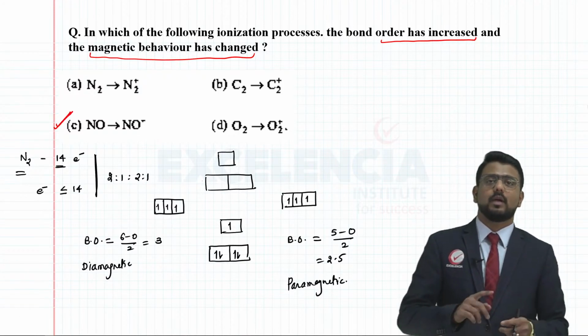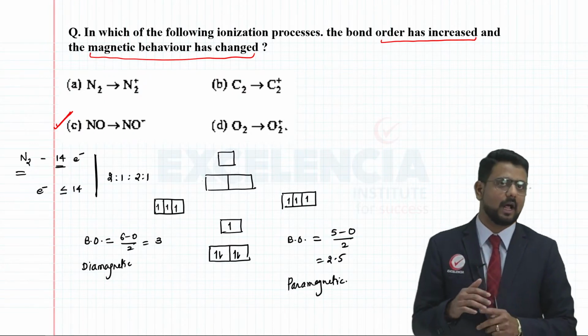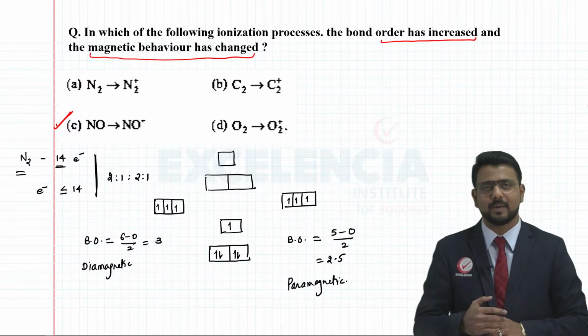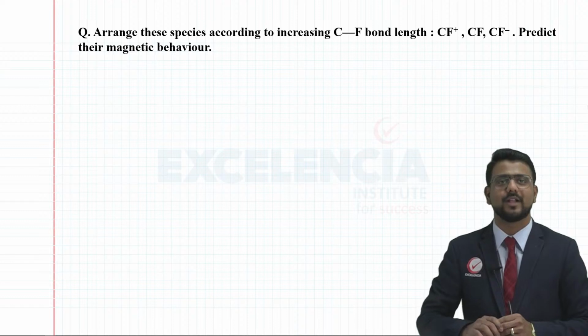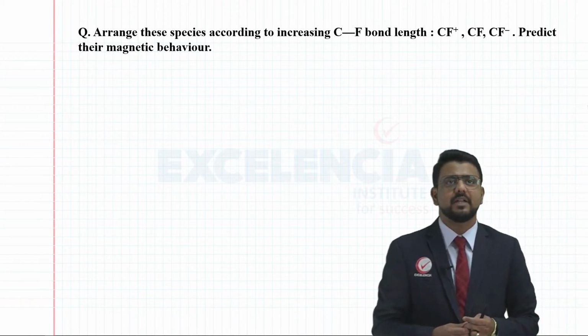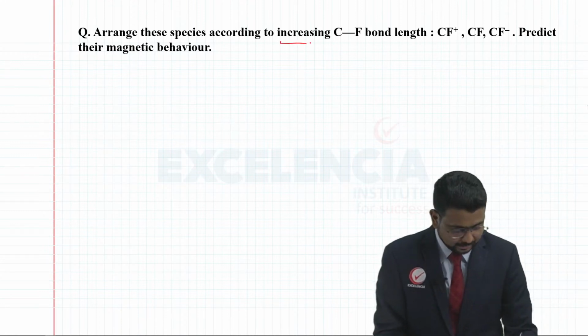Yeah. So as I told you, based on molecular orbital theory, they can ask you about bond order, they can ask you about the magnetic behavior and also the stability order. Okay. Let us have a quick look at one more question and then we'll conclude for today's session. So here you have CF and they're asking you the increasing bond length.